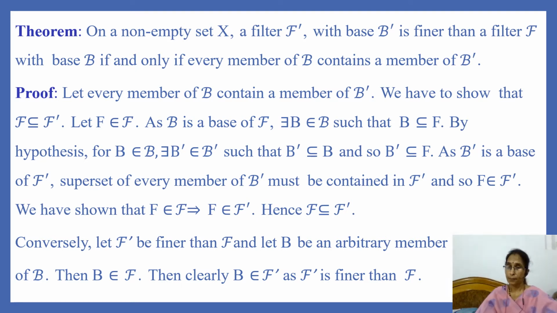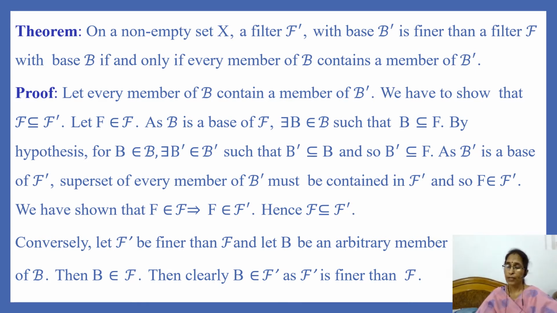And since B dash belongs to filter F dash and F is a superset of B dash, F belongs to F dash. We have shown that if F belongs to filter F, then F belongs to filter F dash. That is, each member of F is contained in F dash. Hence, F is contained in F dash. That is, F dash is finer than filter F.